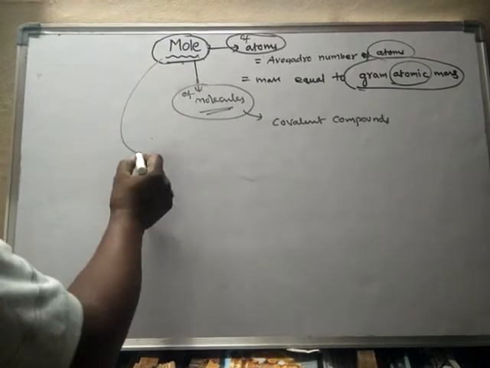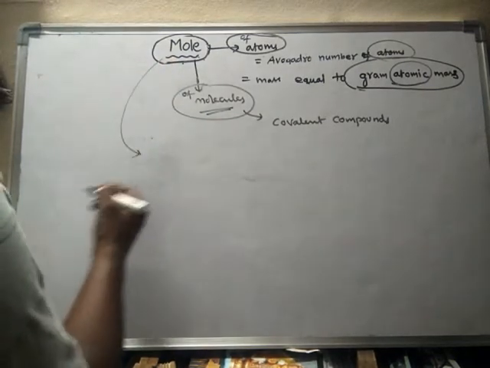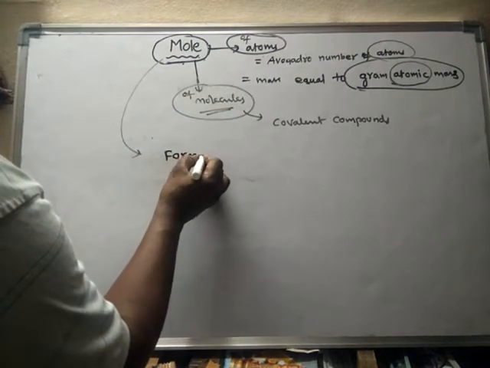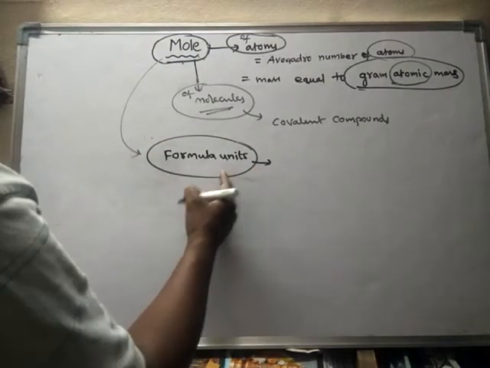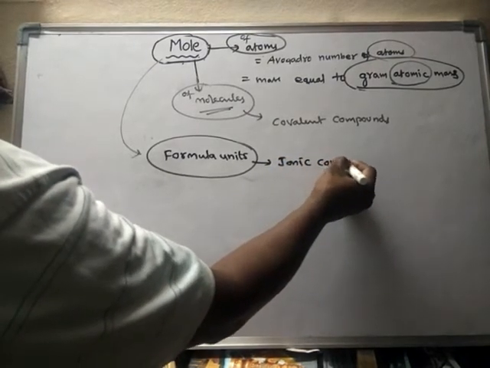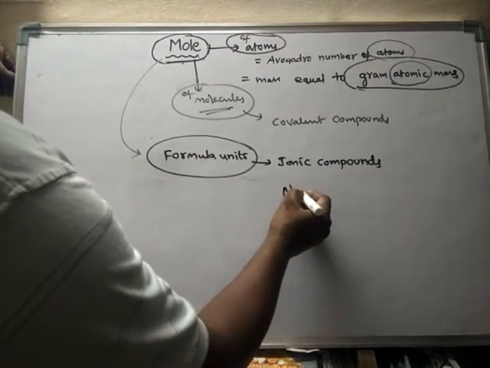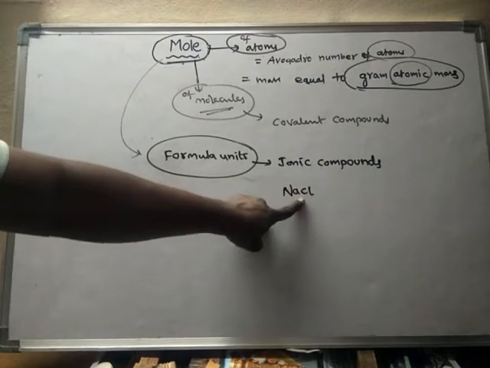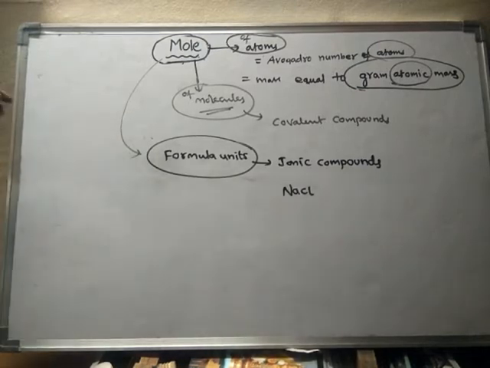Then for ionic compounds, what do we use? See, instead of molecules, for ionic compounds we use formula units. Okay, formula units. So the term formula unit is used for ionic compounds or electrovalent compounds. For example, NaCl. If you take NaCl, we should not call NaCl a molecule. We should call NaCl a formula unit because it is an ionic compound.